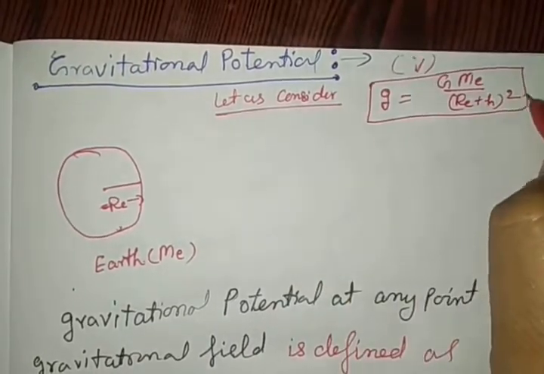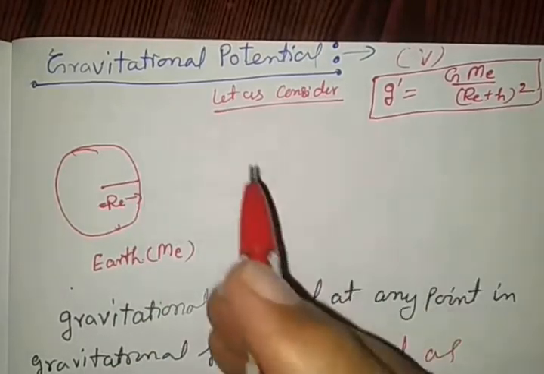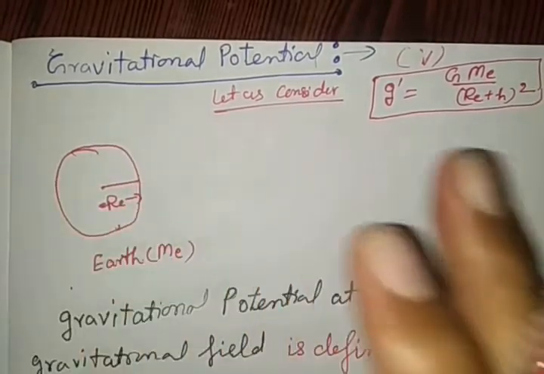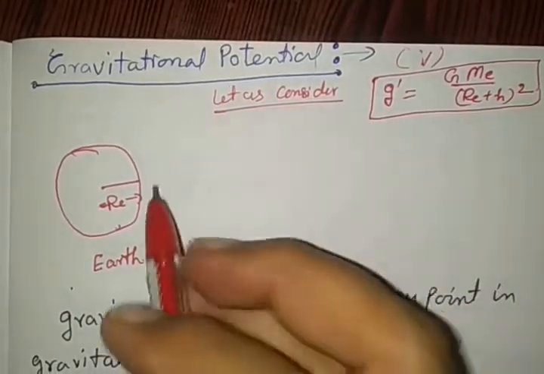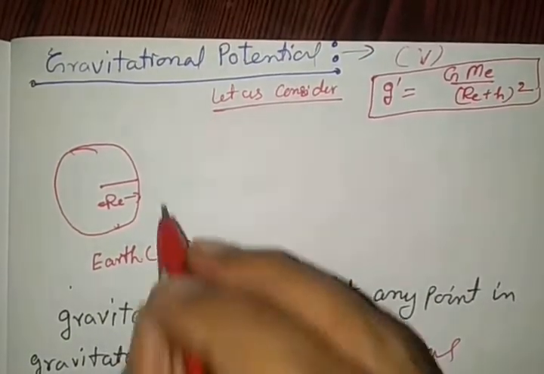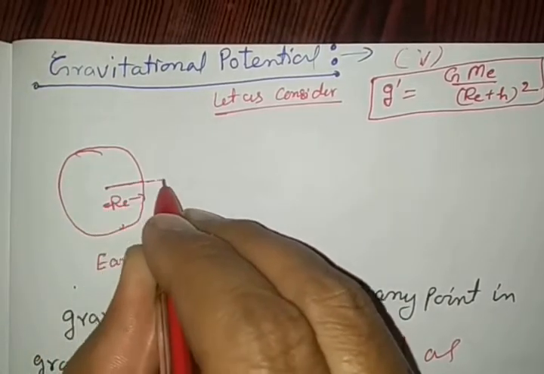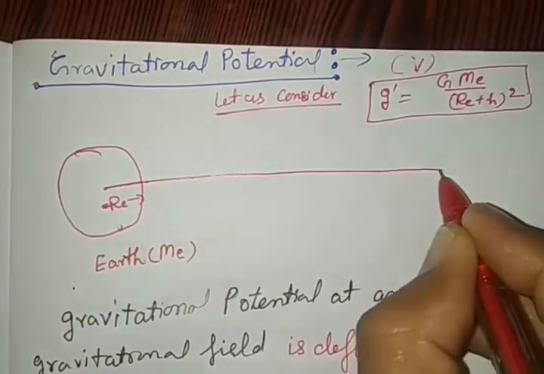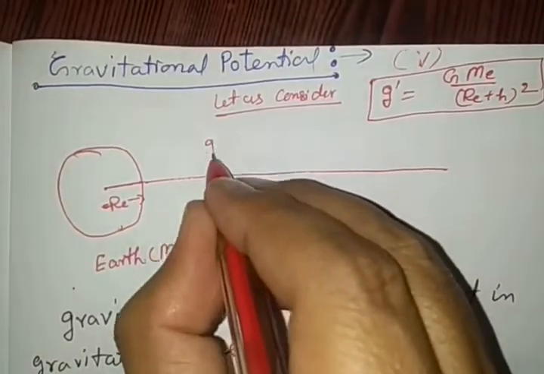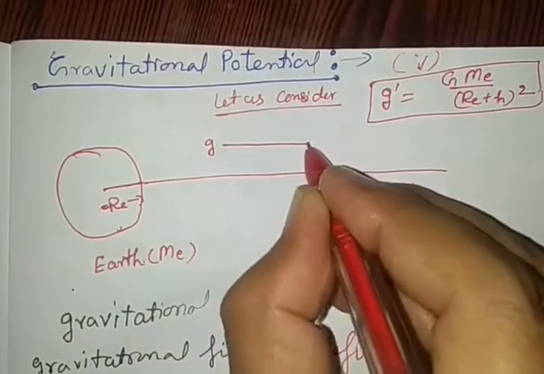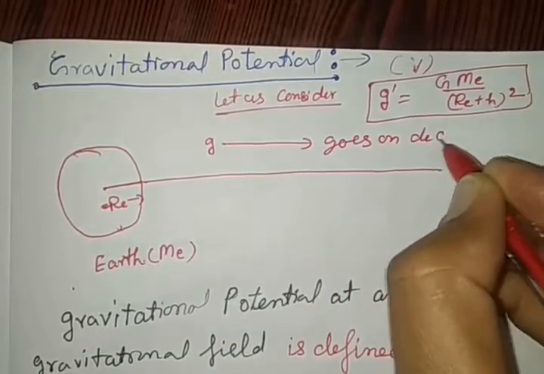What does this indicate? This indicates that when one moves away from the earth's surface, the acceleration due to gravity decreases. See here in the diagram, when you move away from the earth's surface, acceleration due to gravity goes on decreasing.